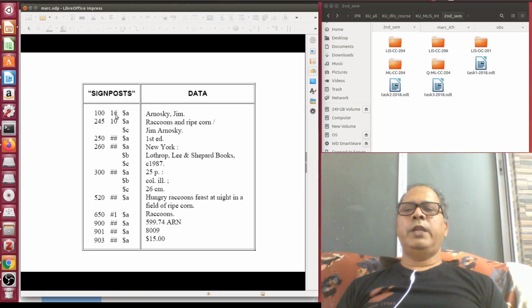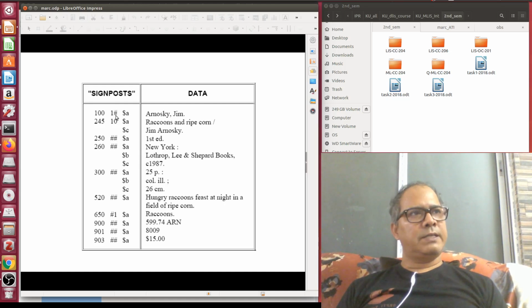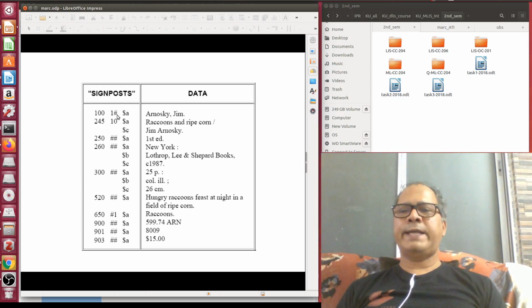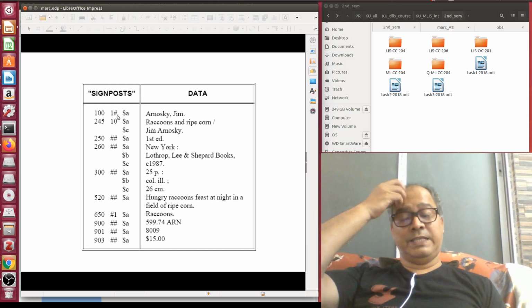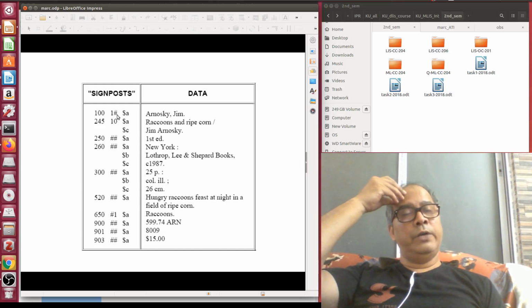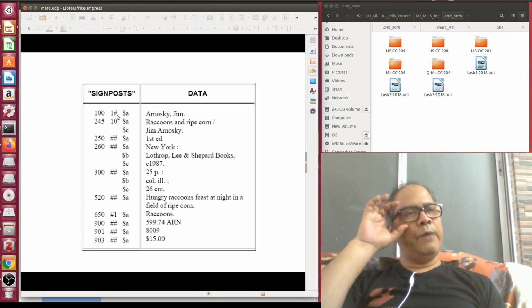So here you can see when you are using hash, that means the second indicator position of the tag 100 is blank. When you are entering data inside your MARC editor or library automation software, if a particular indicator position is blank, do not enter anything. Just on pen and paper, to make you understand that it is blank, I have used the character hash. So hash means blank. You don't have to enter hash inside your MARC 21 editor or library automation software. You have to keep it blank.